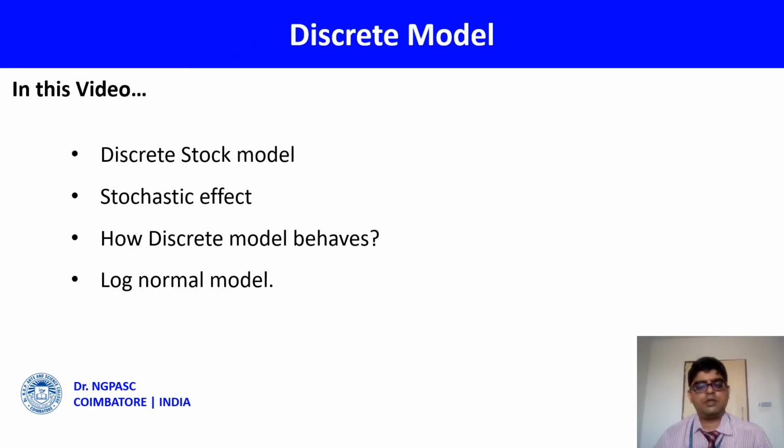Whereas the continuous model is applicable to all limits, because the time period in share markets will generally be 1 year, 2 years, like that, not 1 day, 2 days. Therefore, you want to generalize that. Hence, the continuous model is most important. Now, in this video, we'll derive the discrete stock model and the need for introducing the stochastic or random terms in it, and then the behavior of those models after including the random effects, which will be transformed into the log normal model.